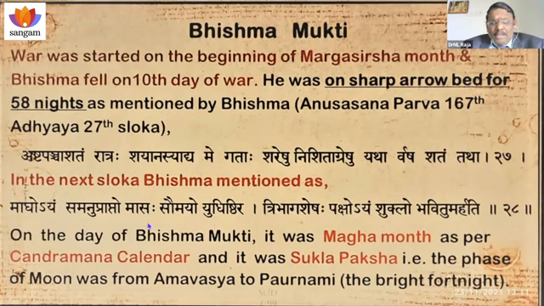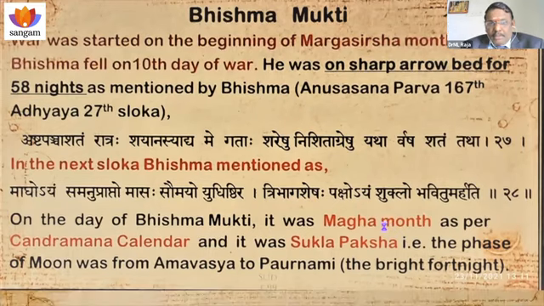In the next sloka, Bhishma said: Mahoayam Samanuprapto Masaha Saumyo. That is, in the month of Magha, in the Chandramana calculation, Yudhishthira, Suklo Paksha Bhavida. So it is in Sukla Paksha of Magha Masa. In the Chandramana calculation, he attained Mukti. That is what was explained by Bhishma.